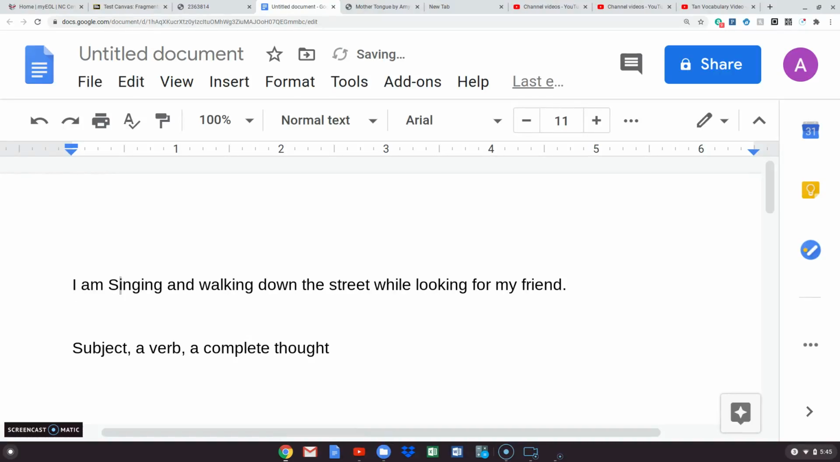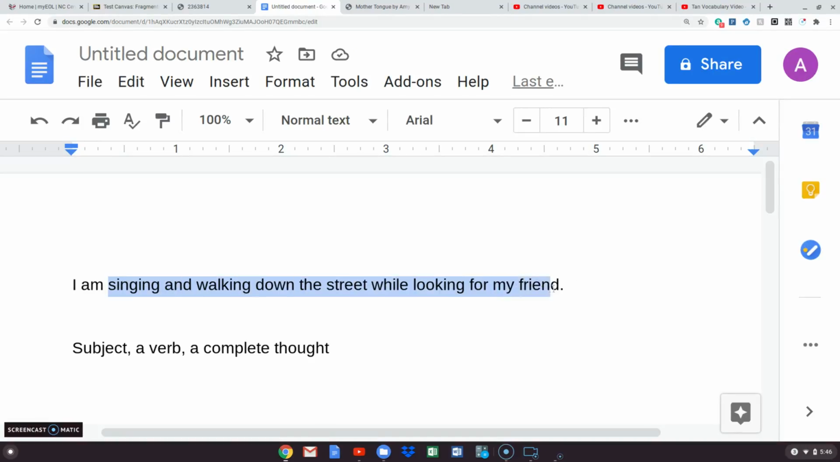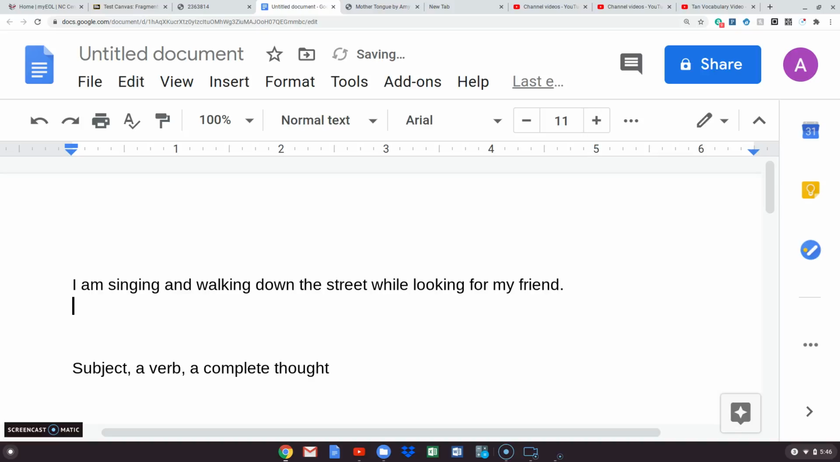Notice I need to change my capitalization. Be aware of that as you are editing. I am singing and walking down the street while looking for my friend. Another way to do this, let me take this sentence and copy and paste it so I'm not spending a lot of time typing. And you can see that: singing and walking down the street looking for my friend.